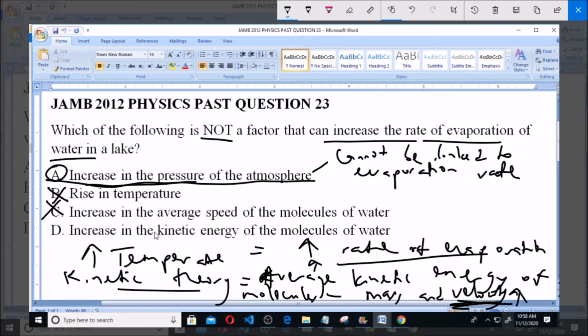And of course, this says increase in kinetic energy. Like we said, according to the kinetic theory, temperature is defined as a function of the kinetic energy possessed by the molecules. So increasing the kinetic energy means increasing the temperature and hence the rate of evaporation as well. So as we have rightly established, A, which is increasing the pressure of the atmosphere, is the correct answer to this question.